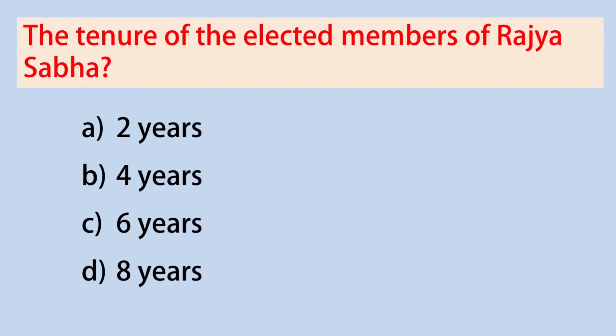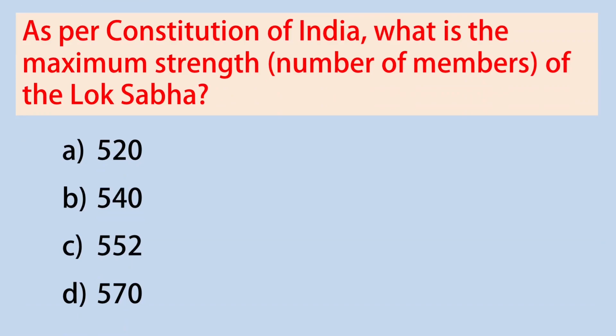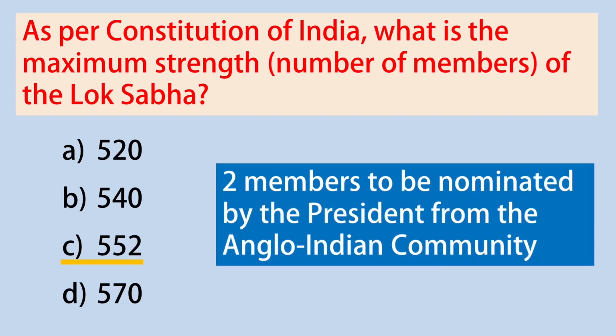Next question. The tenure of the elected members of Rajya Sabha? Answer: 6 years. Then what will be the tenure of elected members of Lok Sabha? Answer is 5 years. As per the Constitution of India, what is the maximum strength of the Lok Sabha? Answer: 552. Out of this 552, 2 members are to be nominated by the President of India as the representatives of the Anglo-Indian community.